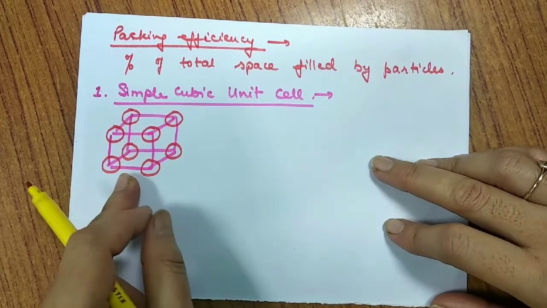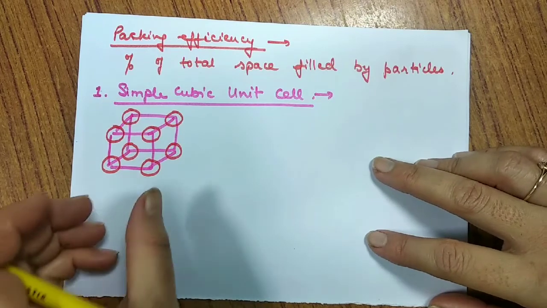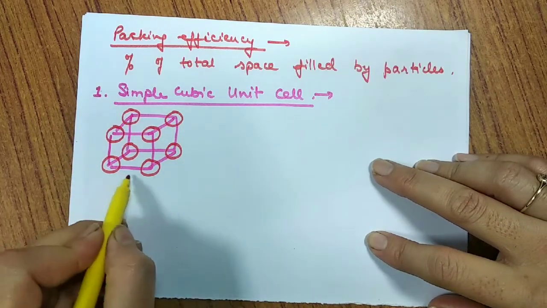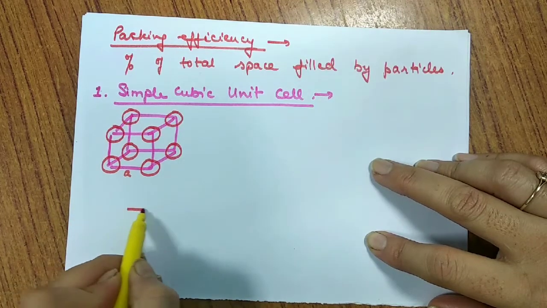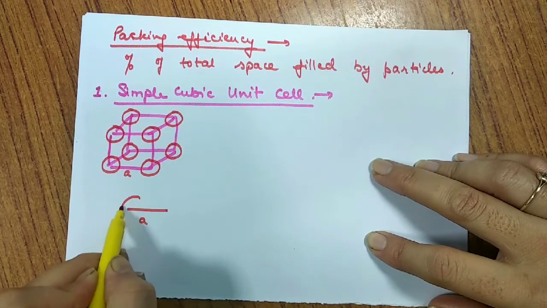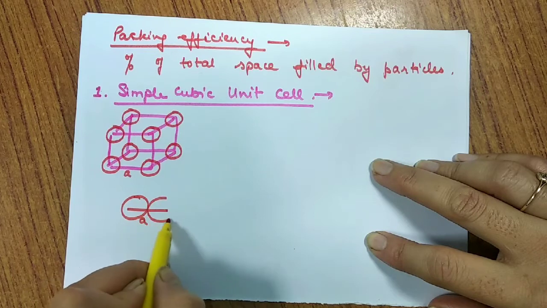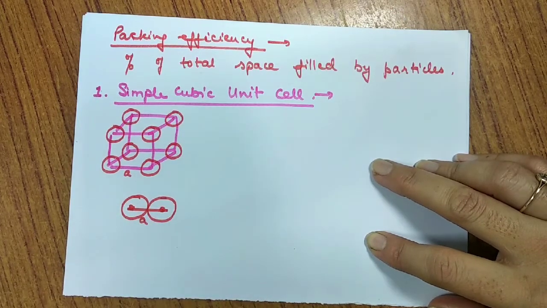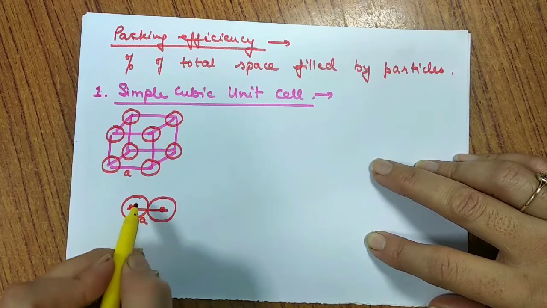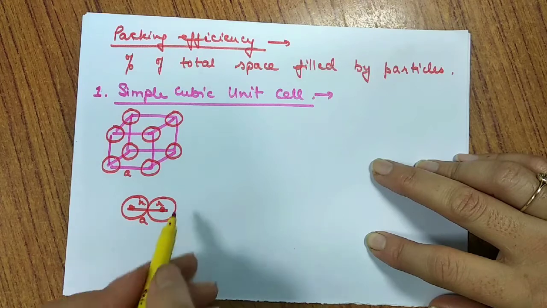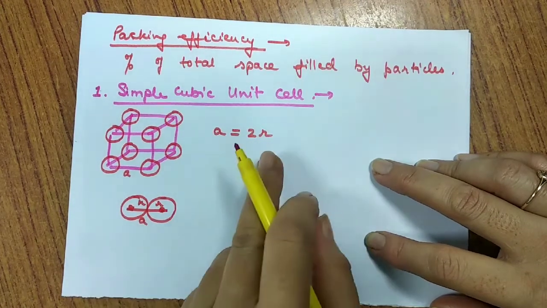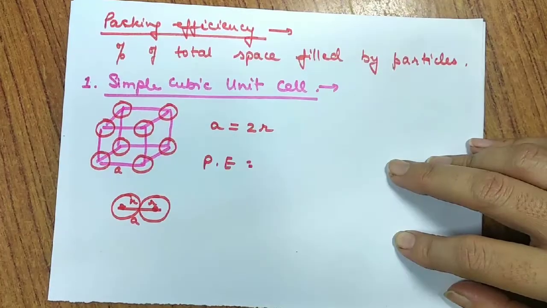So this is how I have drawn. But the thing is, the particles are very close to each other. Actually they touch each other. So suppose I take only one dimension A. This A dimension will be having the particles, they actually touch each other this way, and this is the radius, right? So if I consider this to be A and these two are the radius, then what is the relation between the two? A is equal to 2R. I need to find the relation between A and R.